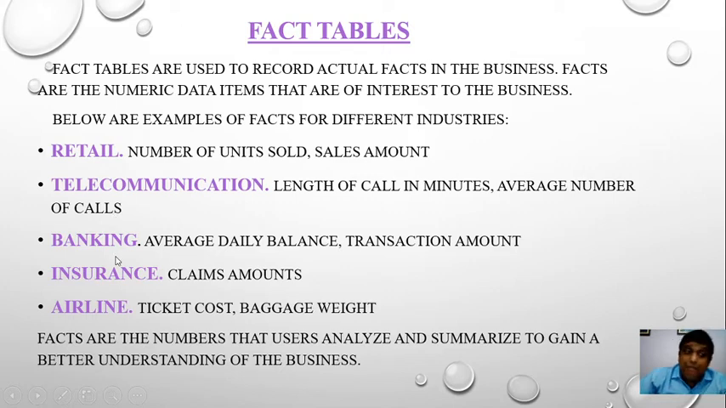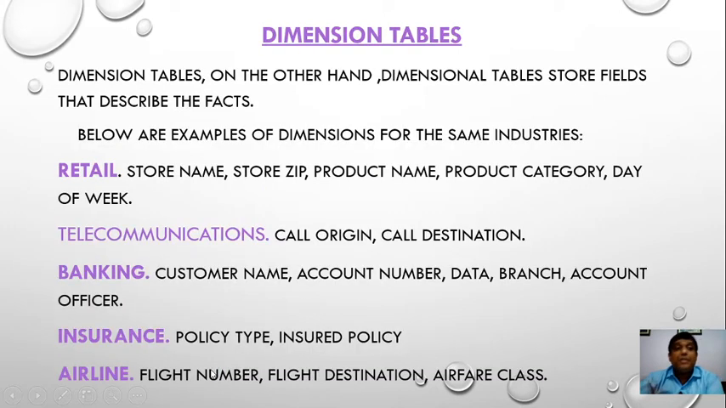In the banking sector, average daily balance. Next, transaction amount, total transaction amount. It is also numeric data. Fact table is related to the numeric value. Insurance. In the case of insurance, claims amount, 5 lakh, 10 lakh. It is also numeric data. Airline. Ticket cost. What is the cost of the ticket? Baggage weight, luggage weight. It is also numeric data. Facts are the numbers that users analyze and summarize to gain a better understanding of the business.